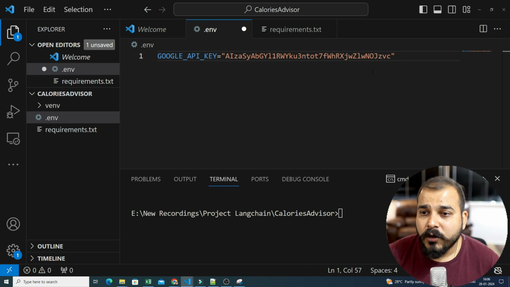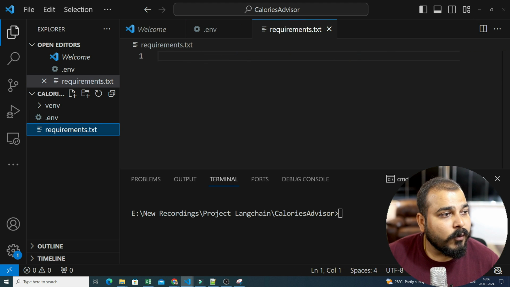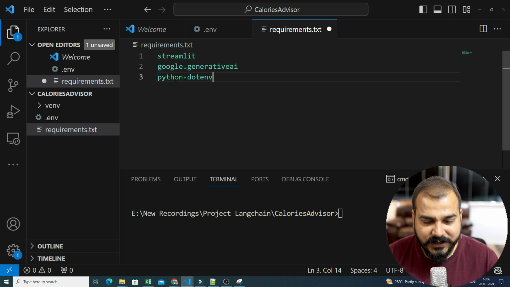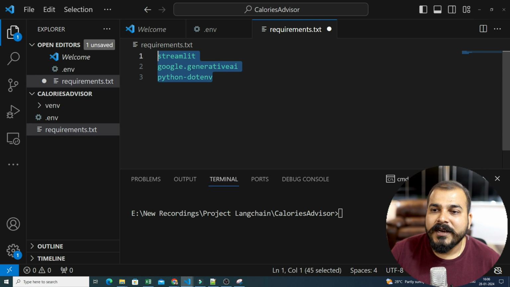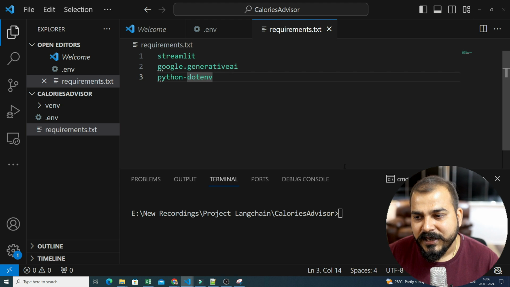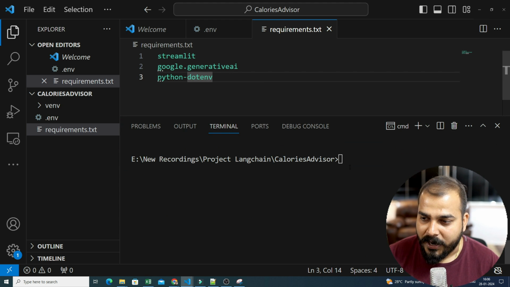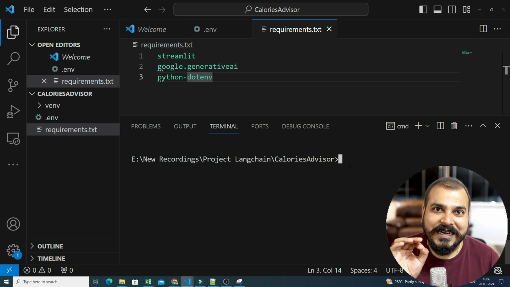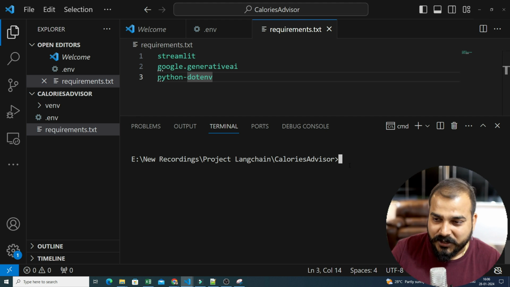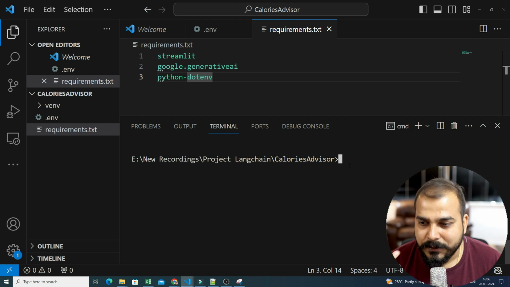So over here you have your Google API key. This is done. In requirement.txt, I am going to load these three amazing libraries: Streamlit, Google Generative AI, and python-dotenv. Okay, so these are the three libraries that I will specifically require. And as you know, we are going to create this as a large image model application, not an LLM application, because here we are working with images.